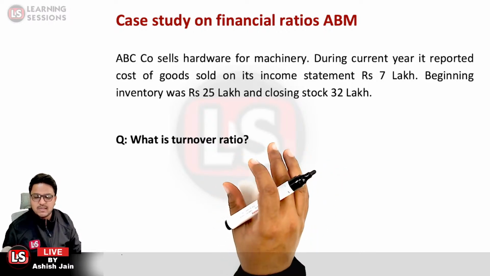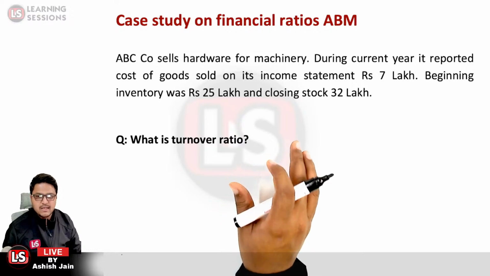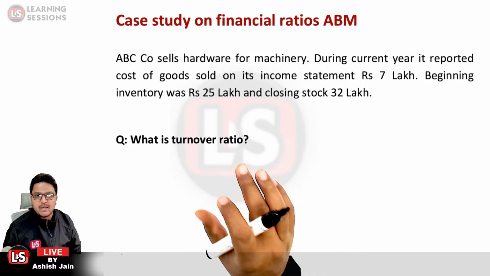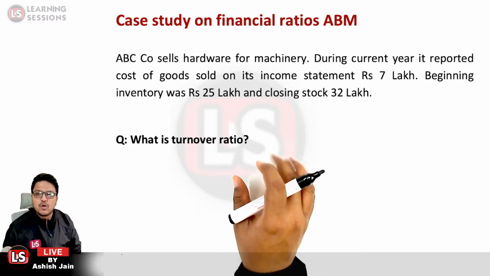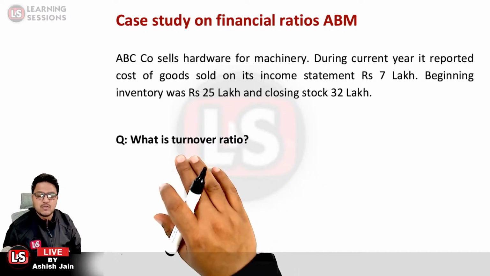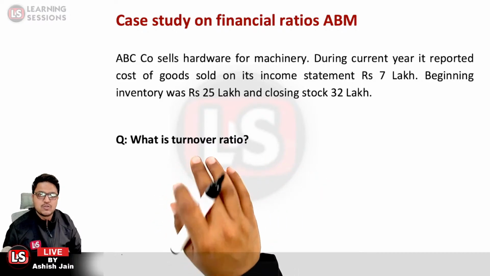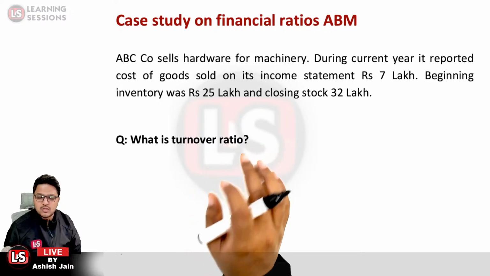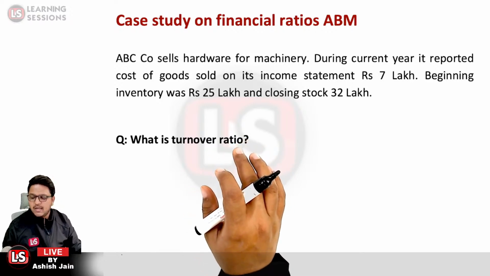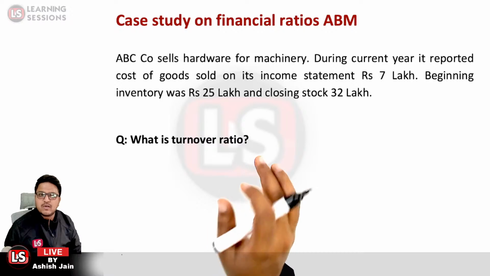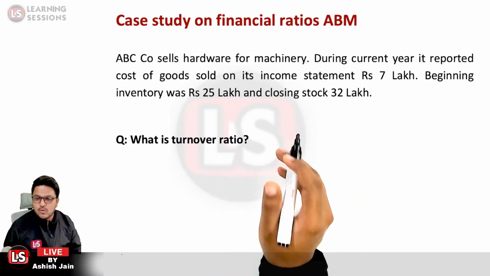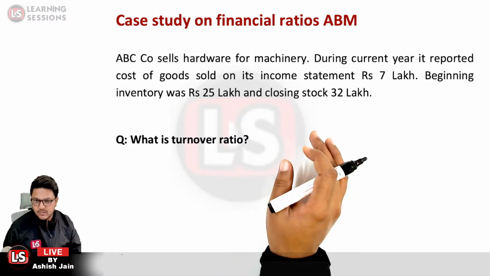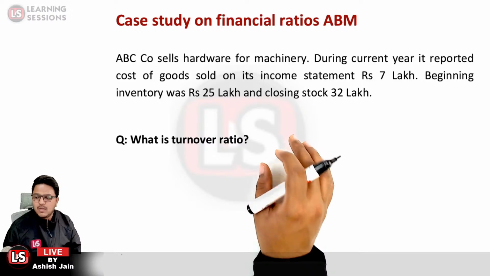Now, what does the turnover ratio signify? It signifies how many times the stock was replaced in a given time period. So here we are concerned with the stock turnover ratio. The more the stock turnover ratio, the better it is.